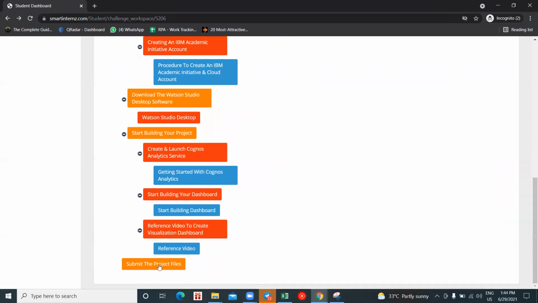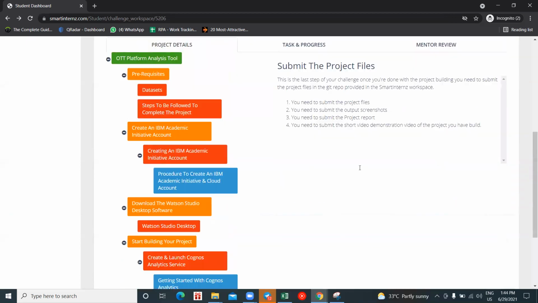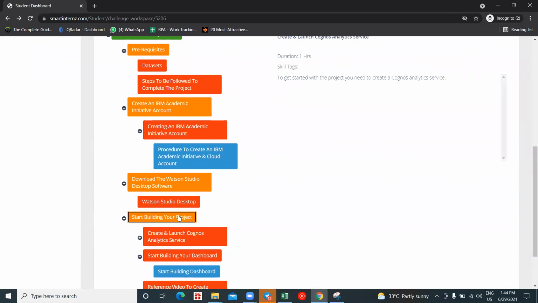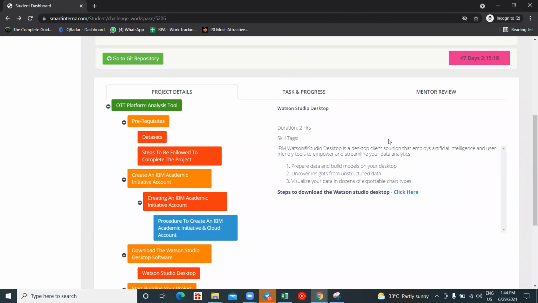Finally you have to submit the project files. So these are the files that you have to submit for the project. Whenever you click on an activity or a milestone, the descriptions will be shown here. The matter will be shown here. When you click on this activity, the activity related content will be shown here. This is all about your project details, so your entire steps will be clear for you.